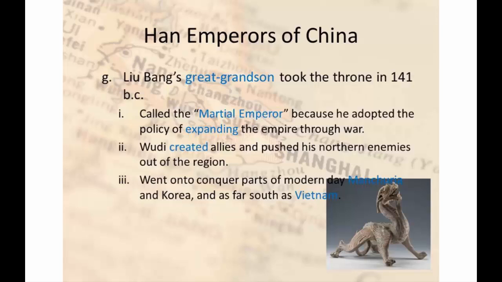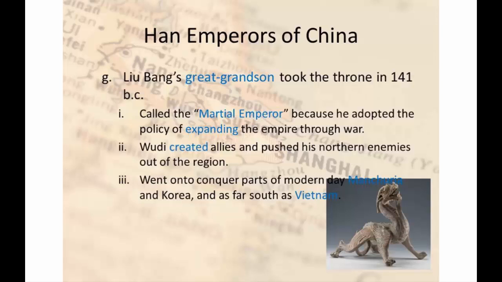Wu Di, which was his name, created allies and pushed his northern enemies out of the region. To the north, if you recall, they had the nomads. These nomads kept invading China in order to use the Chinese pasture lands for their own flock. Well, obviously, China and the Chinese people didn't like that too much. So Wu Di ended up taking his huge army, pushing them farther and farther out, not only getting rid of these nomads, but also expanding his northern empire as well.